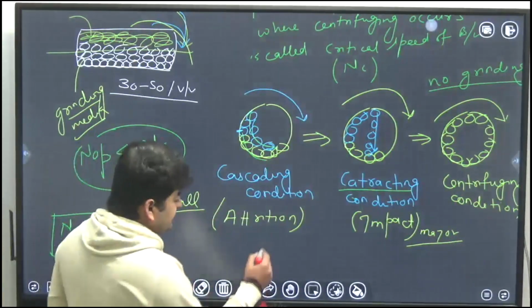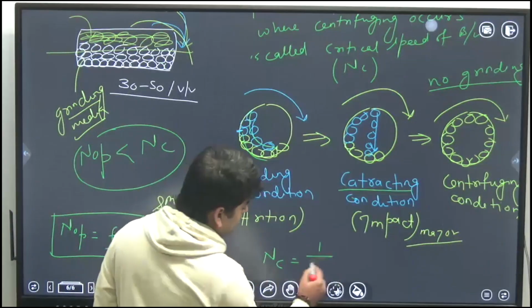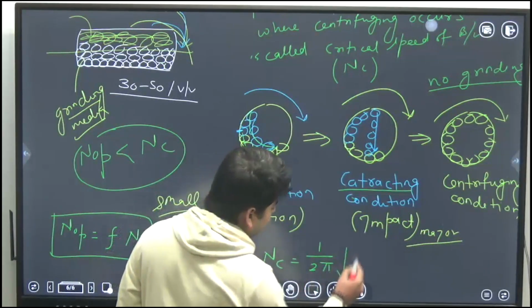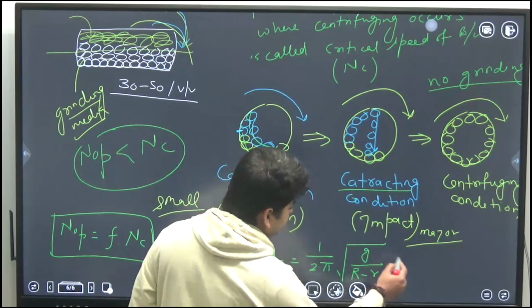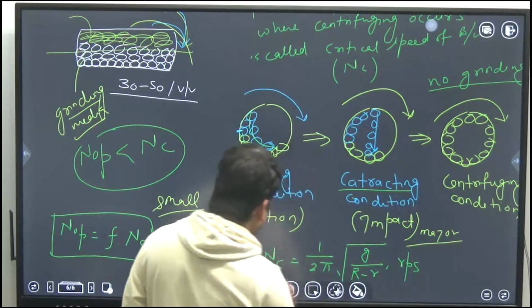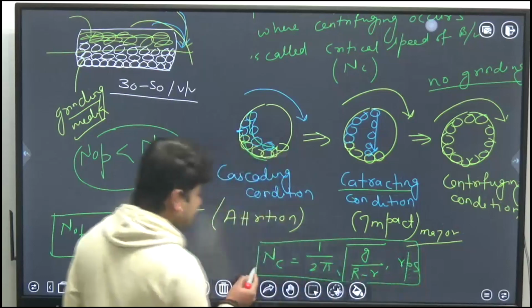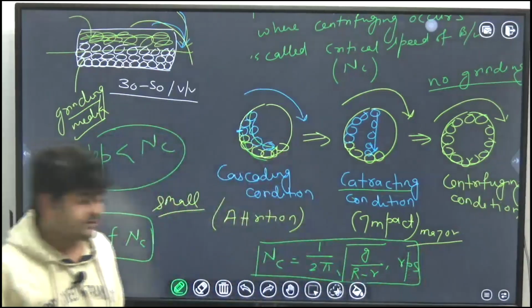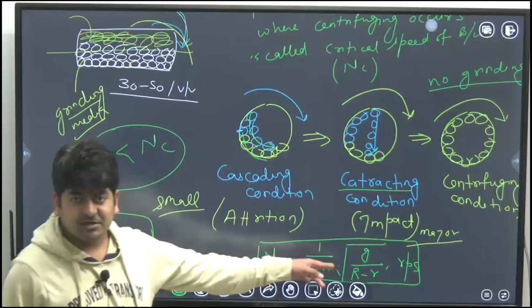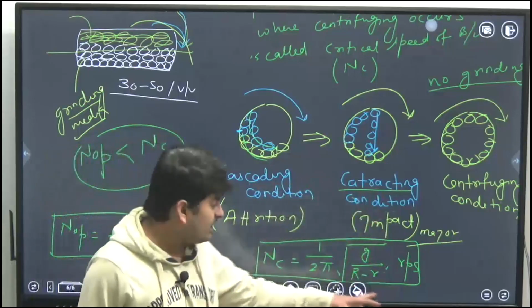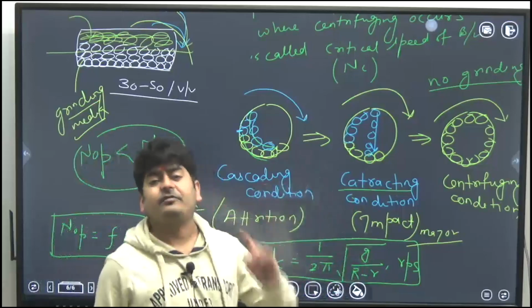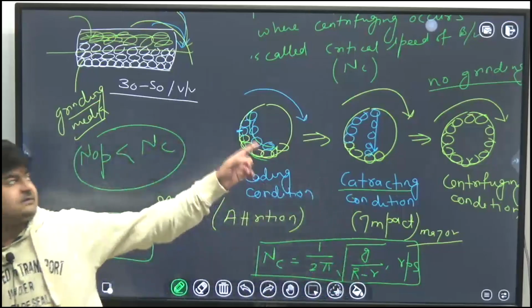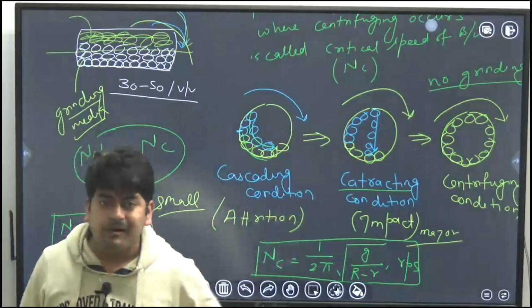And the critical speed formula is 1 over 2 pi times the square root of g over (R minus r). If everything is in SI units, the critical speed you will get will be in RPS. g is the gravitational acceleration, 9.81 meter per second square. Capital R is the radius of the ball mill. Small r is the radius of the balls which we are using. Okay.